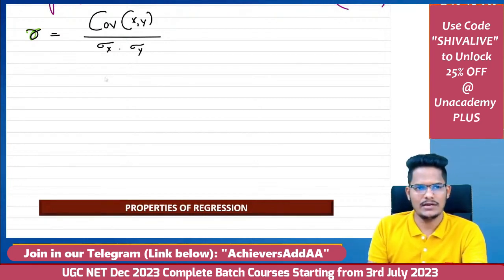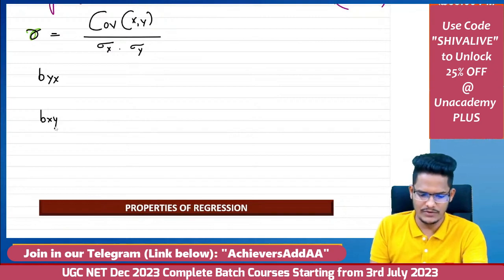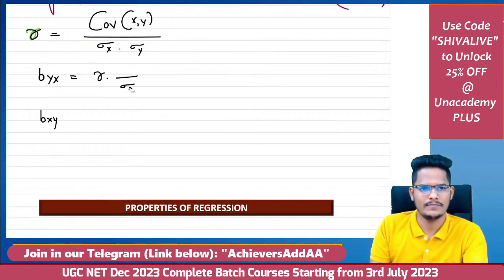Based on this formula, if you want byx and bxy: byx is equal to r into sigma y divided by sigma x, because the independent variable is in the denominator. And bxy is r into sigma x divided by sigma y.